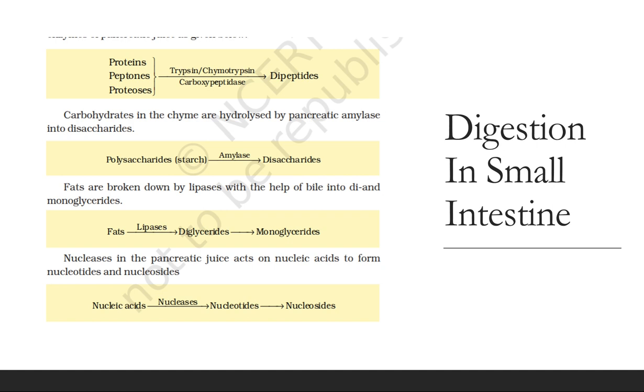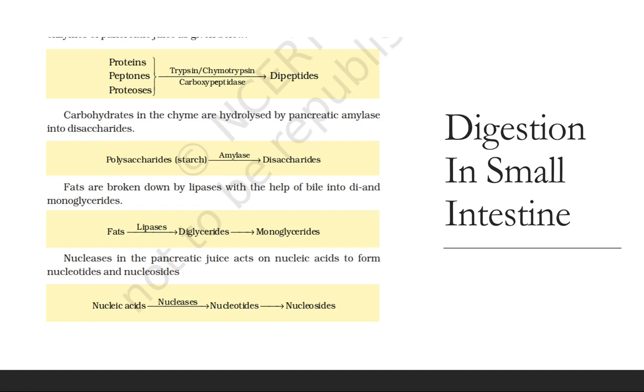Now, here you must know that bile juice, which is released into the duodenum, contains bile pigments, bilirubin and biliverdin, and it has only pigments, but no enzyme. Bile does not contain any enzyme. So what's the function of bile? The function of bile is emulsification of fats, that is breaking down of fats into very small molecules. Just like we have studied the reaction saponification in 10th standard, it's like emulsification, where fat molecules are changed into small particles. So fats are acted upon by lipases and converted to diglycerides and monoglycerides.